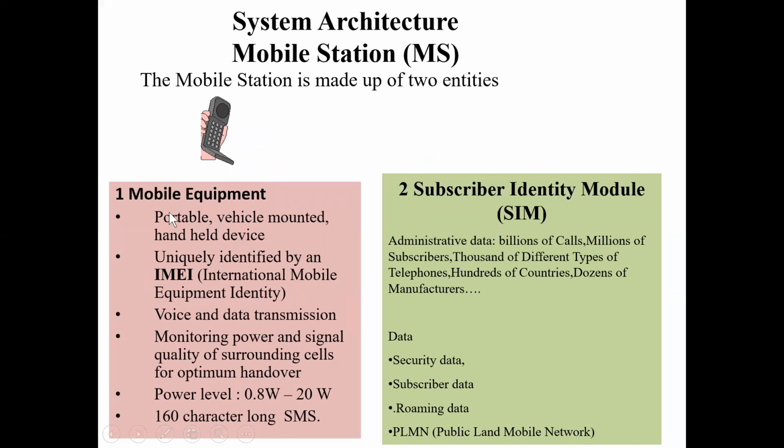Mobile station consists of mobile equipment and SIM. Mobile equipment is portable and it has an IMEI number. So with the unique key of the IMEI number, each mobile equipment handles voice and data transmission, the conversion of voice and data from analog into digital format, and can have the air interface. Like this, it has good signal quality and it can connect with the BTS. So these are the things that are expected from mobile equipment.